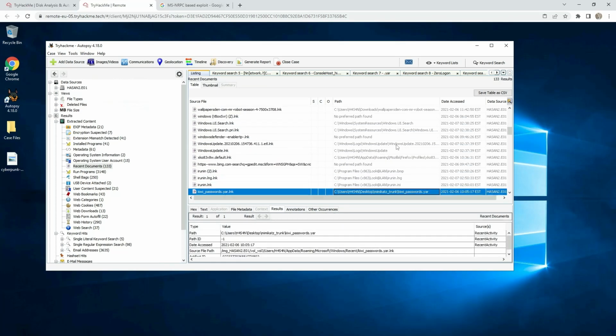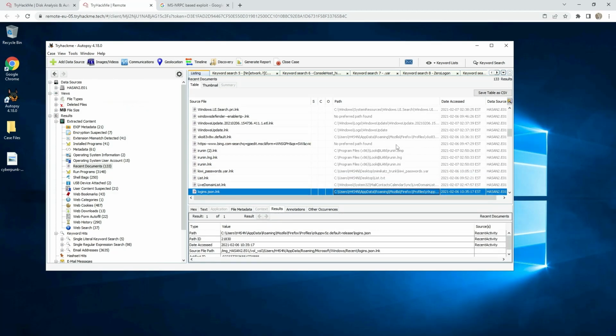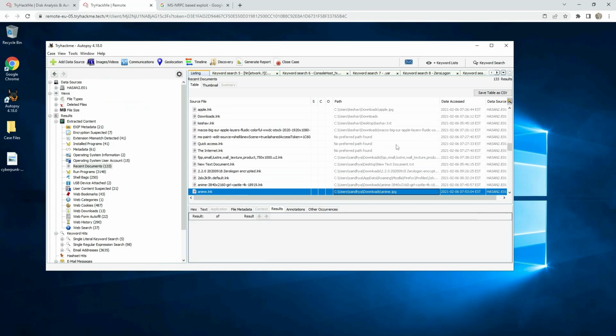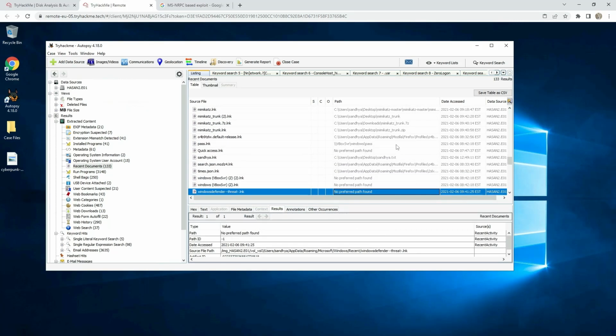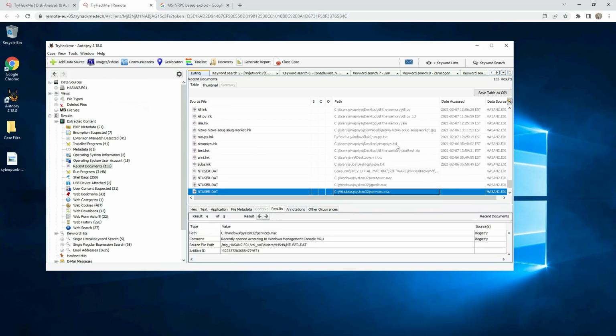Look at land, that is not Mimikatz, is not loop land, no. I can't find it now.